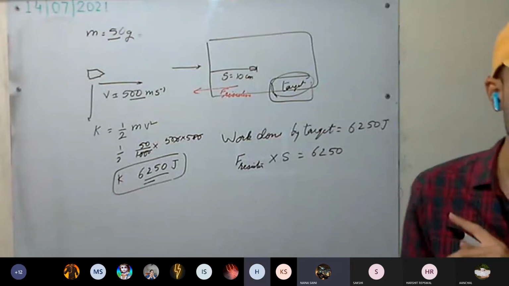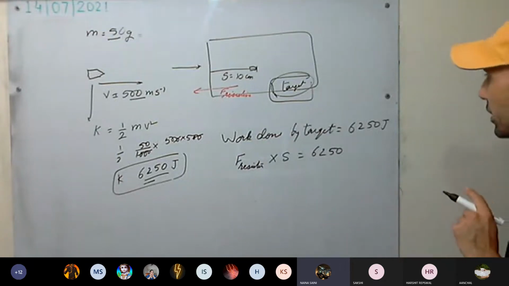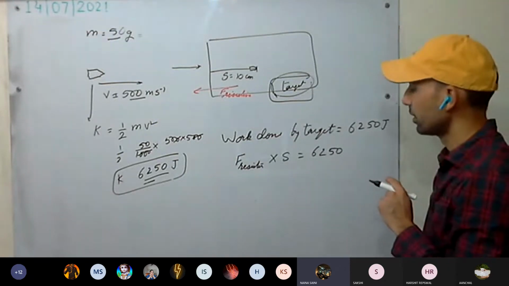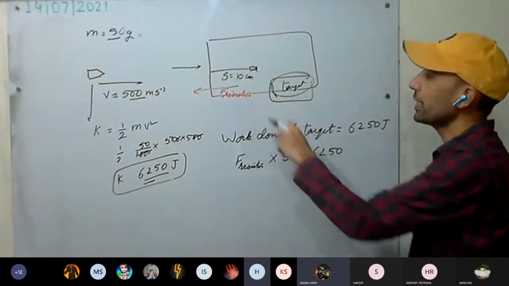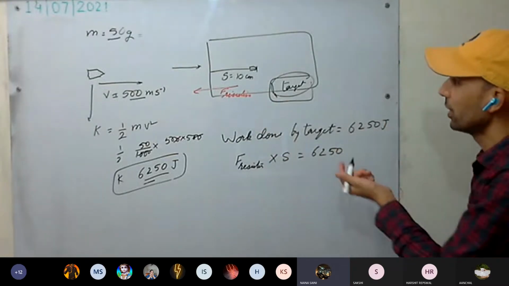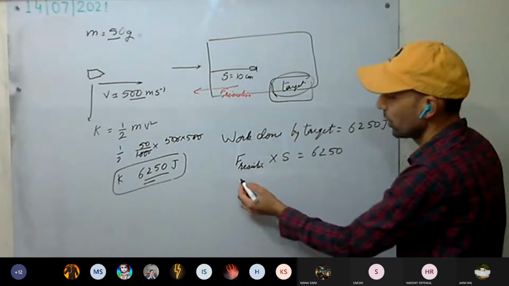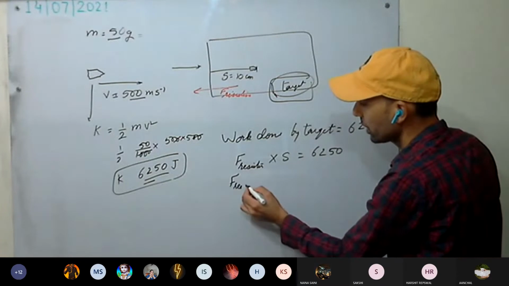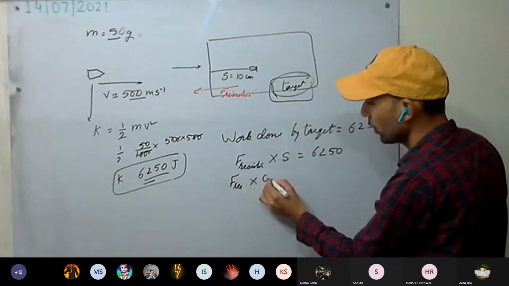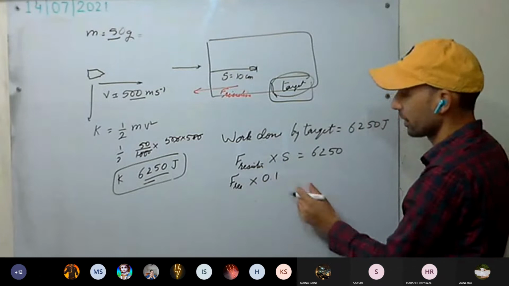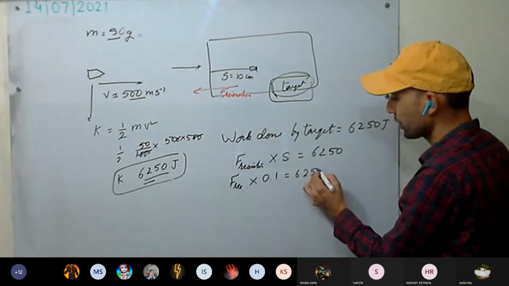Into 10, where is 10? The displacement, 10 centimeters. Okay, displacement 10 centimeters, that we will convert, so it will be 0.1 meter. So F resistive into 0.1 equal to 6250.